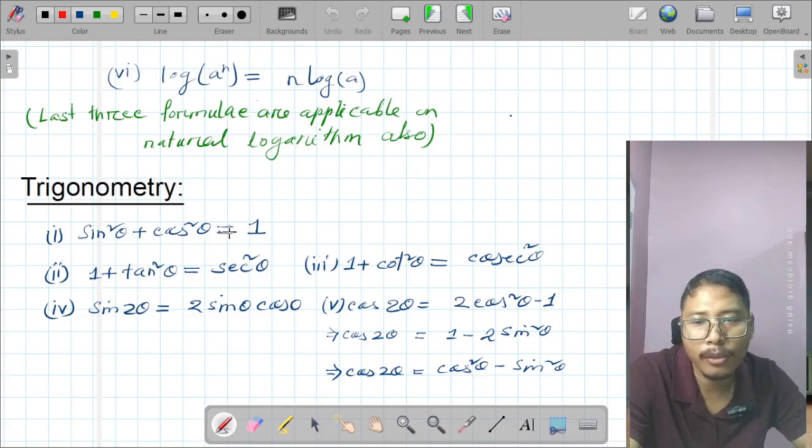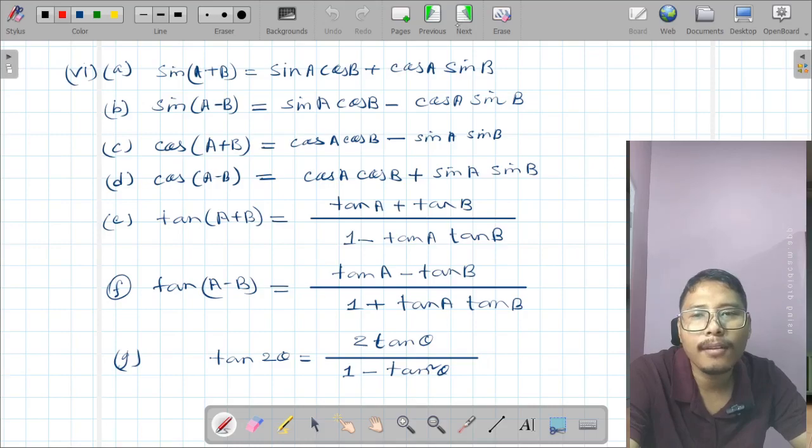First three formula of trigonometry, this 1, 2, 3, you have got in class 9, 10. So from fourth, you'll be getting in higher secondary. Take note of them.